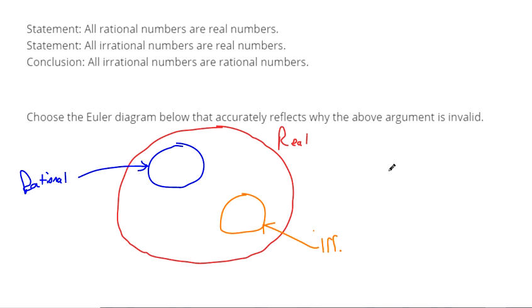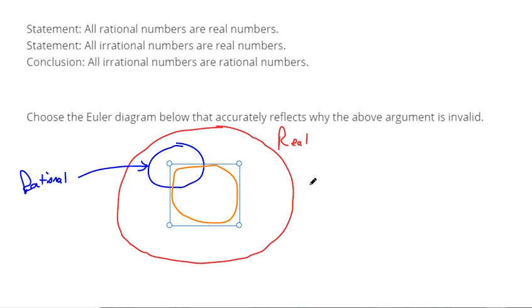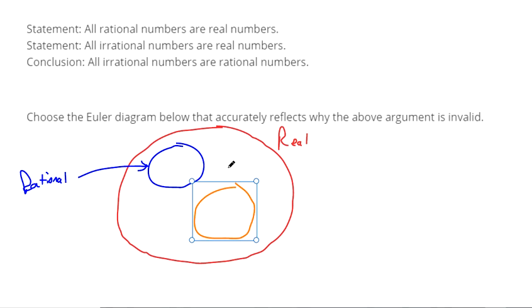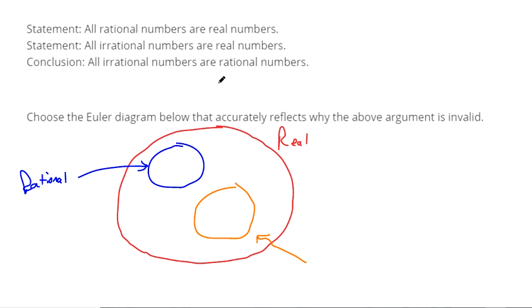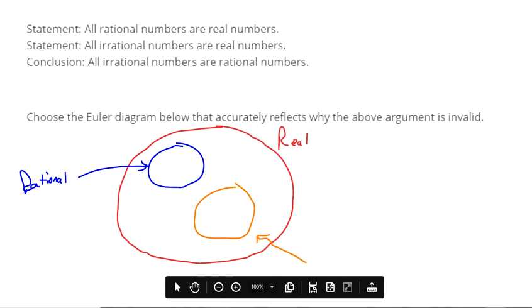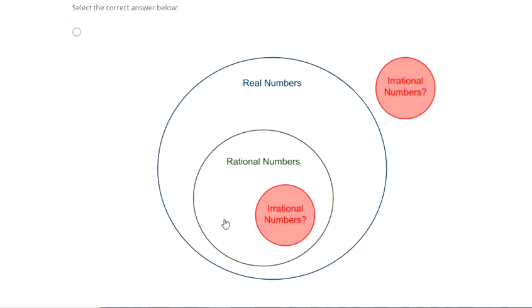It isn't, right? There might be some overlap, if we just willingly suspend our disbelief here and pretend that maybe something can be both rational and irrational. We know that it can't, but it's possible that the statements could overlap, but we can't make the conclusion that all irrational numbers, this orange circle, is inside the rational number circle. We haven't been given enough information to confirm that. So this would be an Euler diagram that accurately reflects why it's invalid, because they don't overlap.